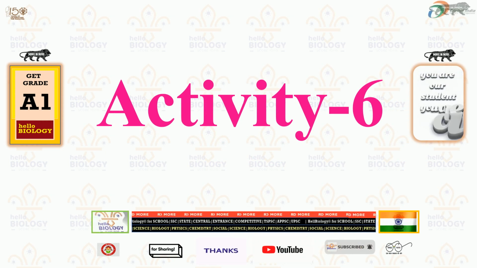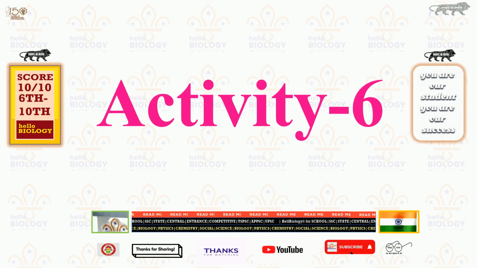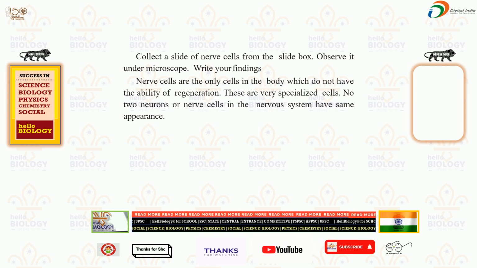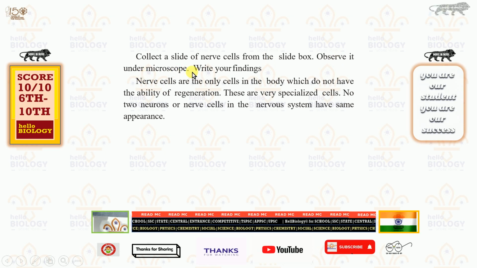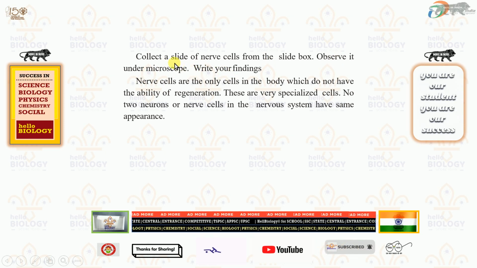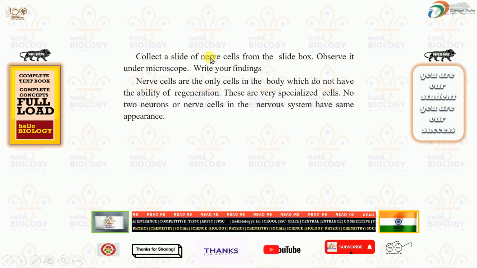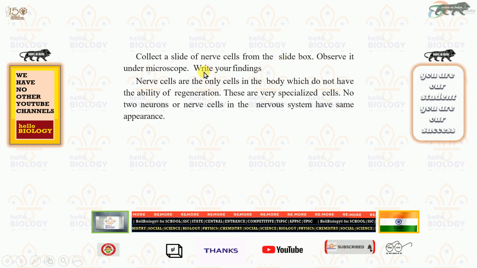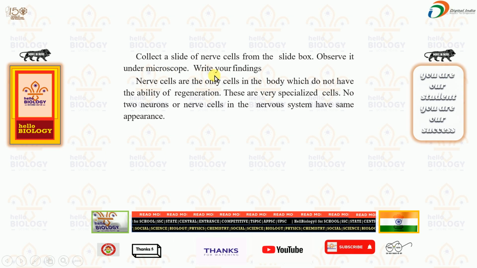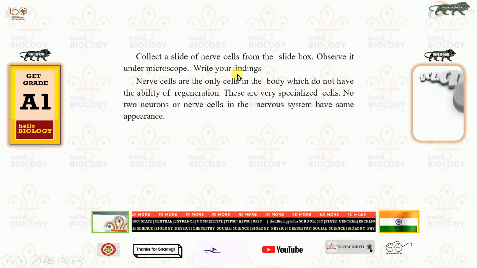Activity 6 is there in the third chapter, animal tissues. Collect a slide of nerve cells from the slide box and observe it under a microscope. It is just a small activity. If the school has a nerve cells slide, a permanent slide box will be there. So in that we need to see under the microscope and observe the findings.